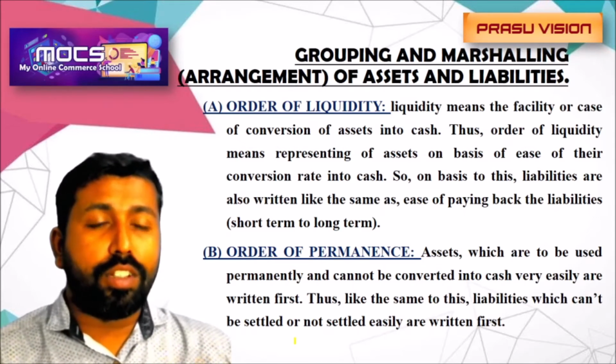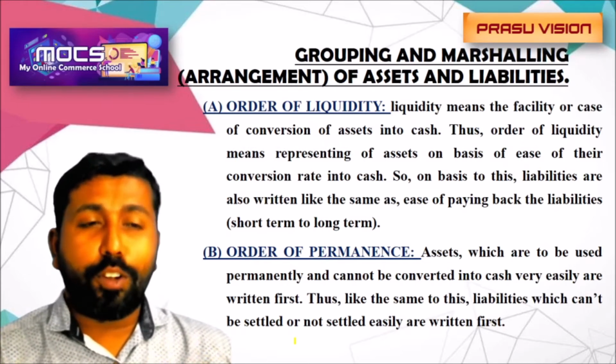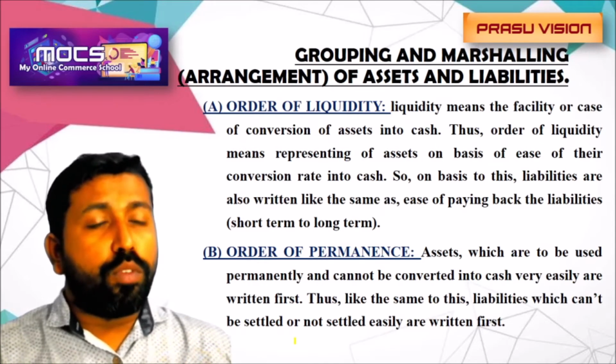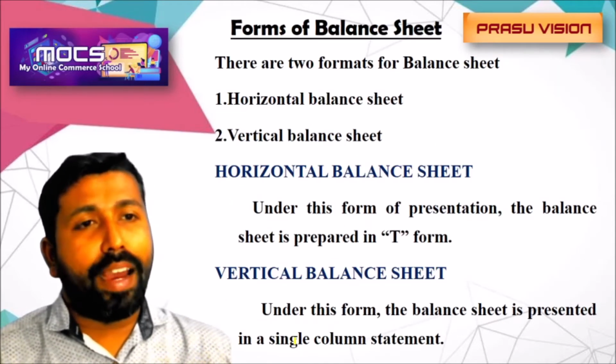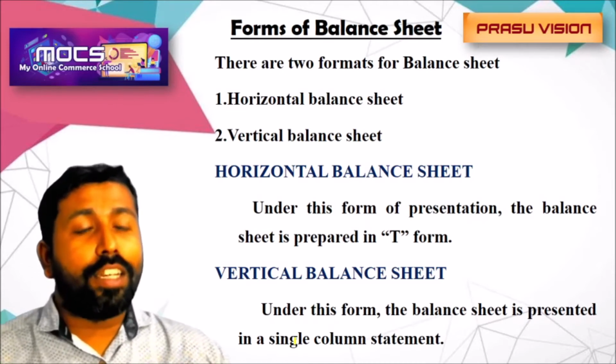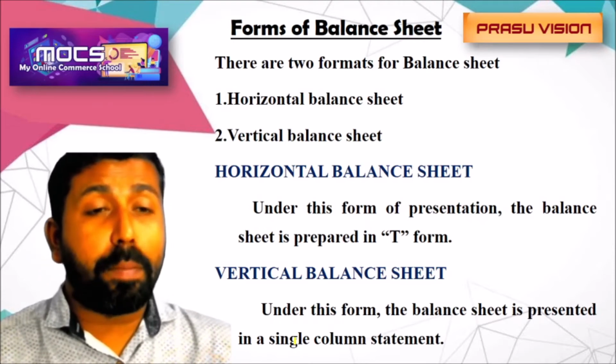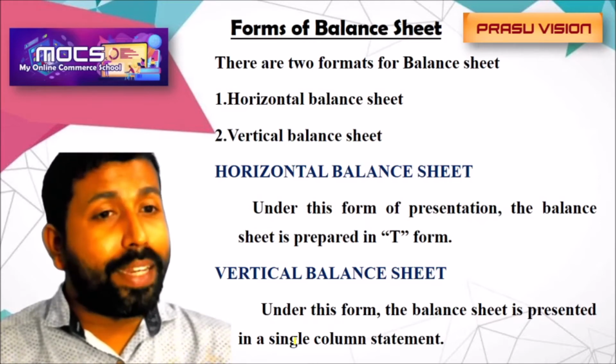Nowadays we are not following such an order, but we can write all the items in that particular order. So what is the form of the balance sheet? The balance sheet is prepared in two different forms: horizontal balance sheet and vertical balance sheet. The horizontal form is used by sole trading organizations and partnership firms. The vertical form is prepared in the form of a statement, which is mostly used by companies.